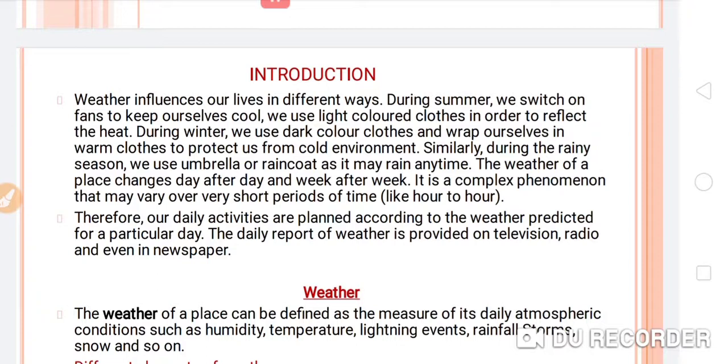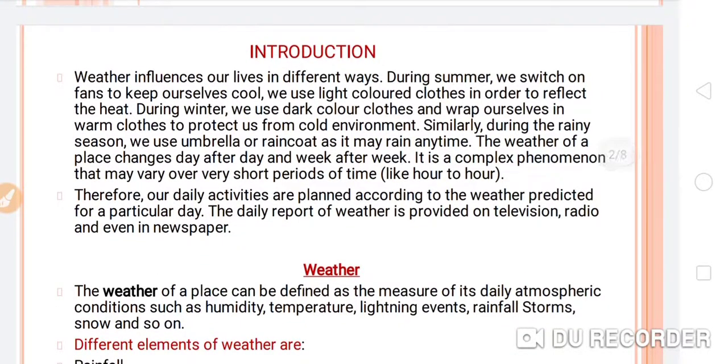Weather influences our lives in different ways. During summer, we switch on fans to keep ourselves cool. We use light colored clothes in order to reflect the heat. During winter, we use dark color clothes and wrap ourselves in warm clothes to protect us from the cold environment. Similarly, during the rainy season, we use umbrella or raincoat as it may rain anytime.